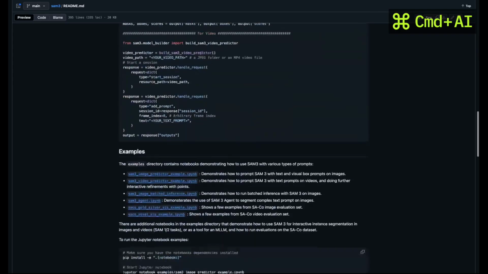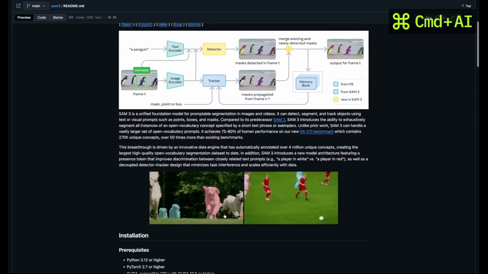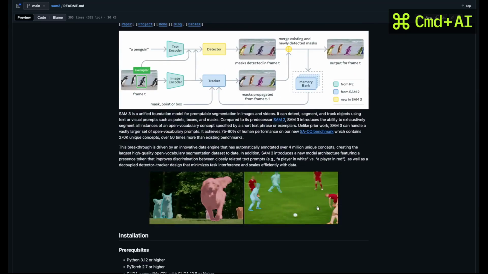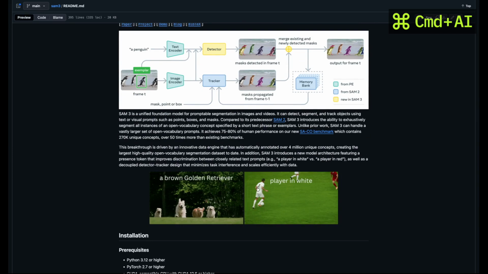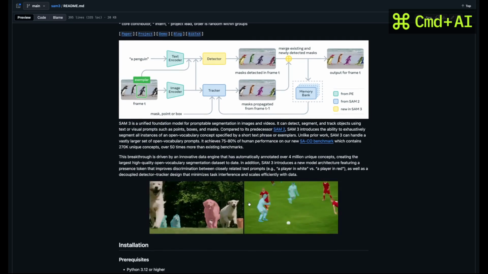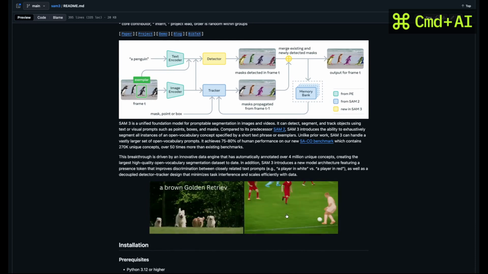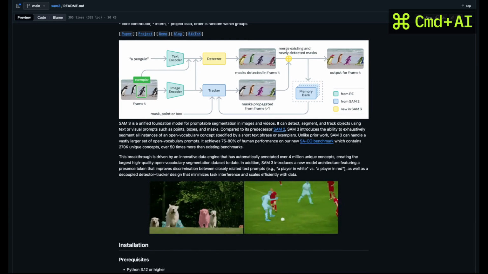Really simple. This is all of the code you need. You provide it a URL to the video, wherever it is, the video path here, and then you give it a text prompt, and it can track that video, whatever it is. Maybe it's track the dog, track the white football team, or the player in white. There you go. And it's even ignoring some of the other players in white, potentially because of that first frame.